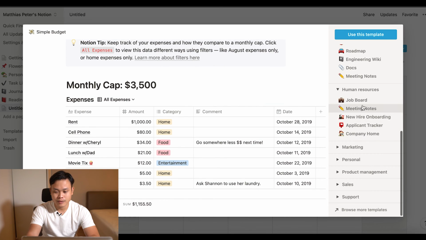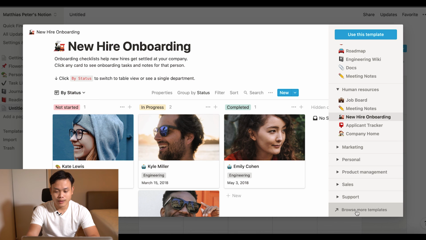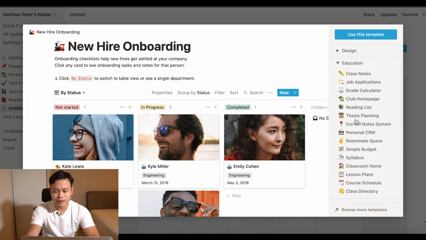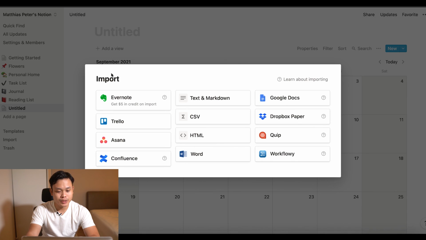Let's try human resources. You can browse more templates if you are not sure how to start using Notion, and you can even import the things that you need, like your Google Docs, Dropbox, even your Excel or Word files. Other than that, I think there's much more to it.